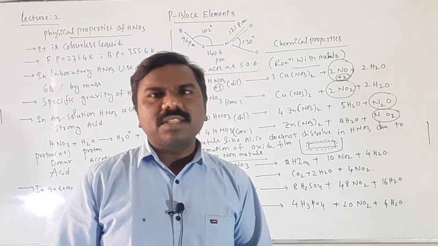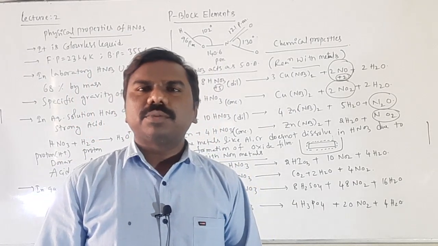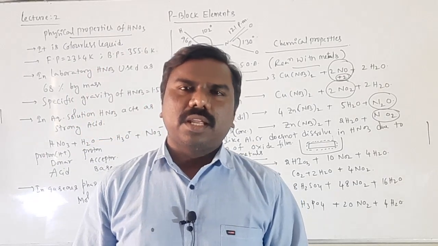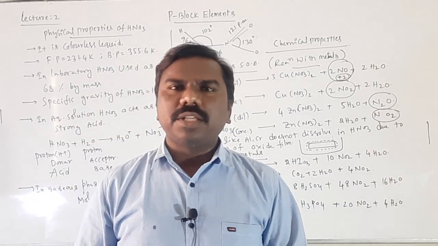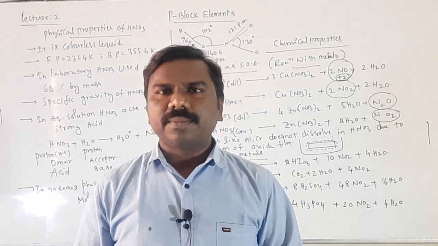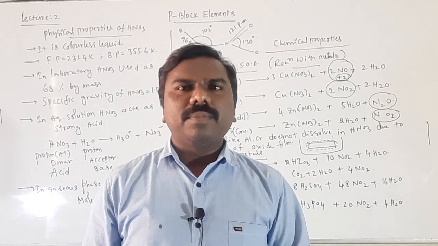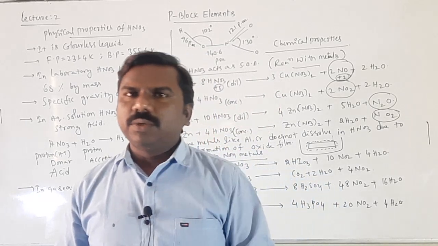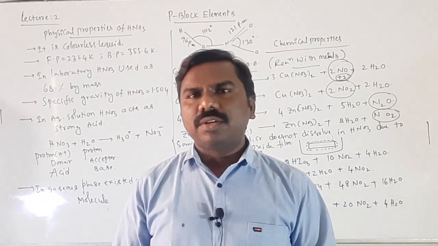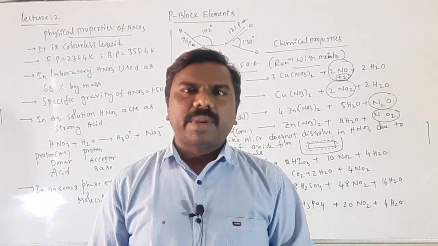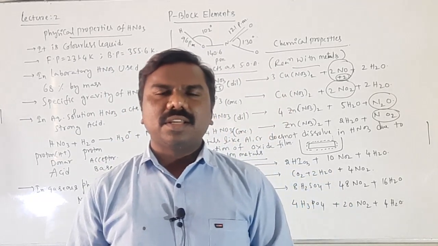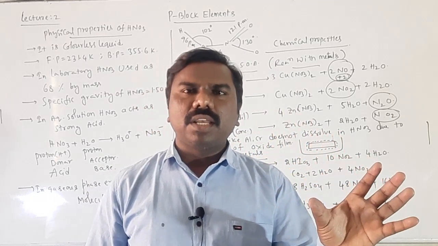Okay. Now the test for the nitrate ion, NO3 minus. HNO3 divides into H+ and NO3 minus. To confirm the presence of NO3 minus in your given salt, you have done this in the laboratory in the first year practicals. The confirmation test for NO3 minus is the brown ring test. Take a sample of salt solution containing NO3 minus ion in a test tube.